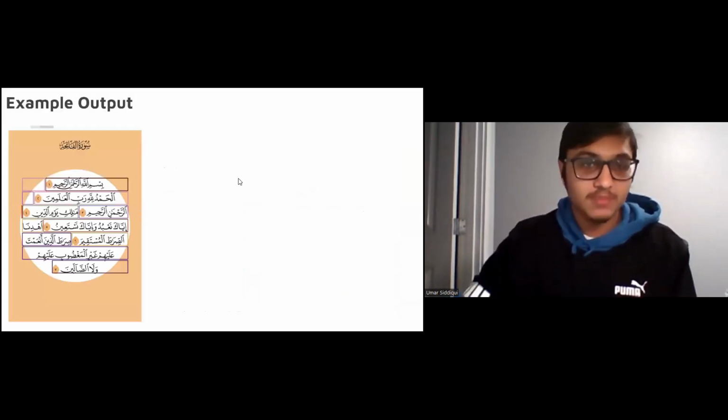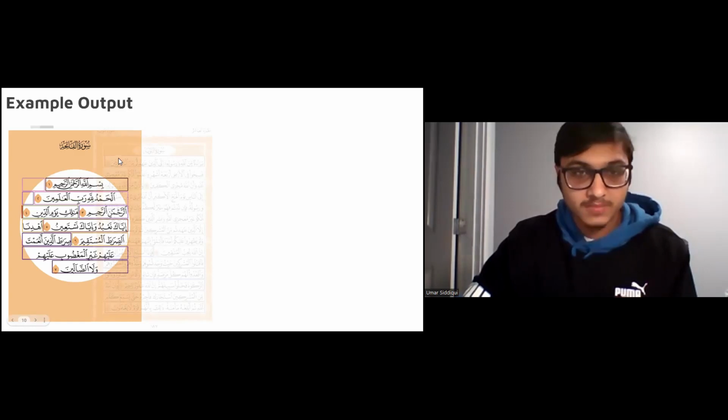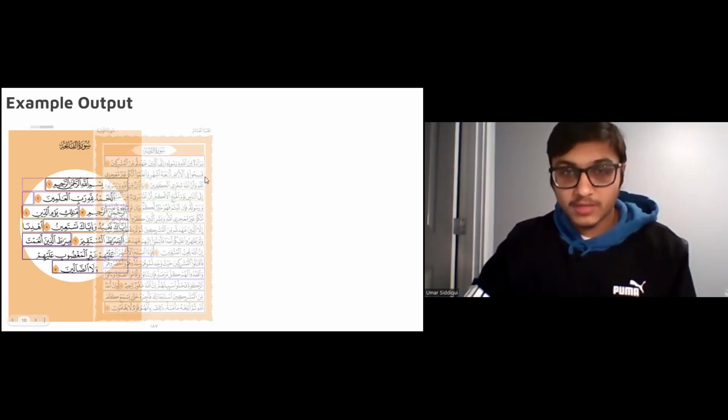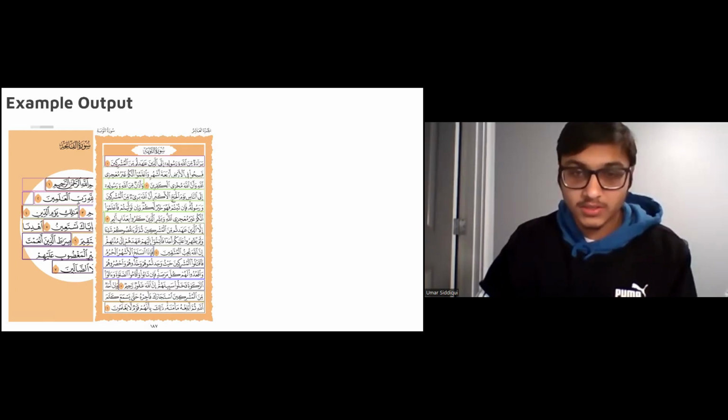So here's some example output. Here's the first page of Surah Al-Fatiha, and as we can see, all the different bounding boxes are correct. Then we have Surah Tawbah, like I mentioned before, even with the lack of basmala, all the ayahs correctly have the bounding box. Over here, we have just a random page of the Quran, full on text, and all the bounding boxes are correct.